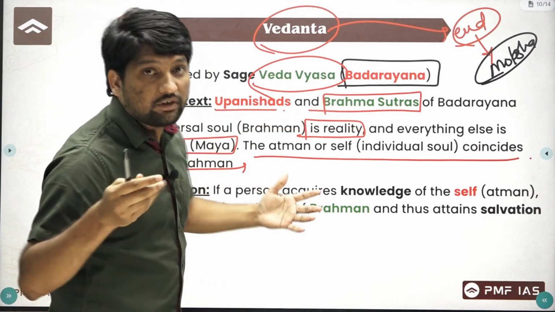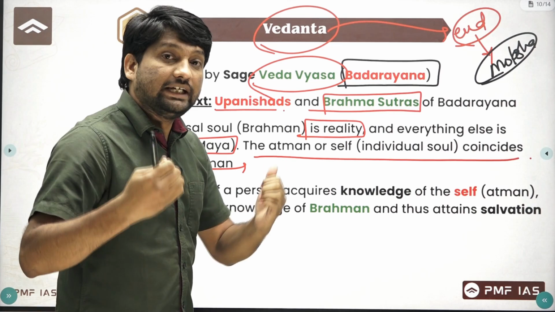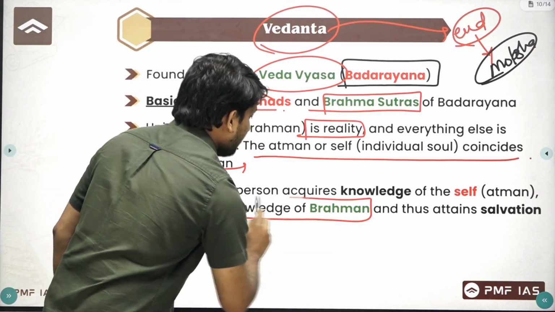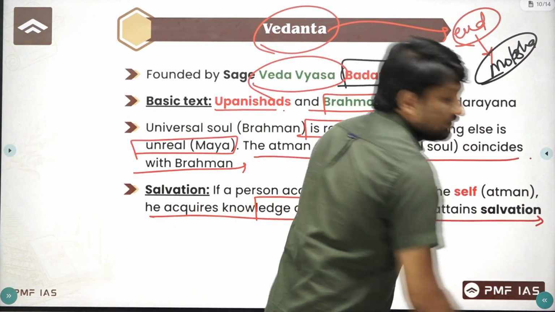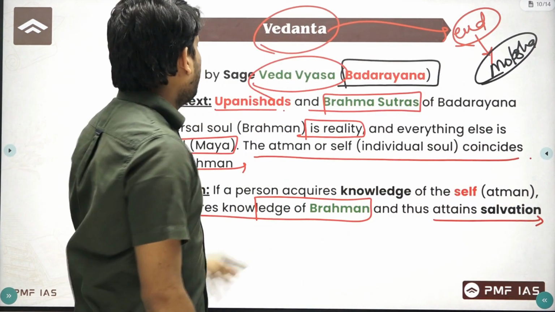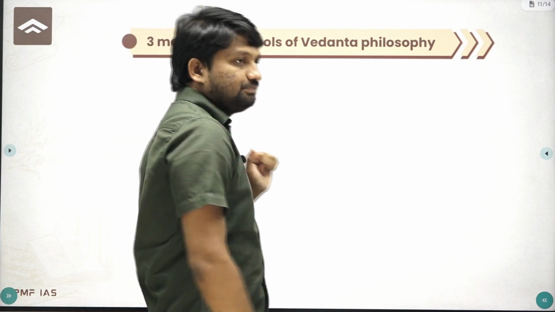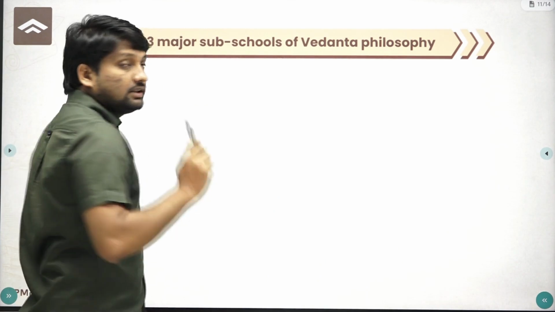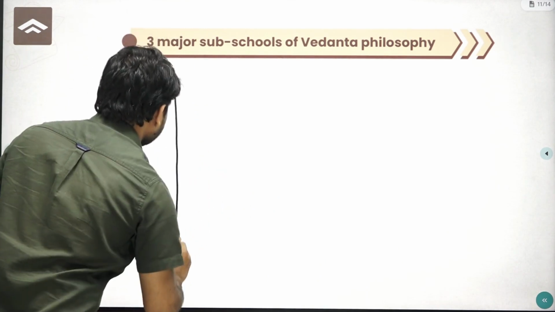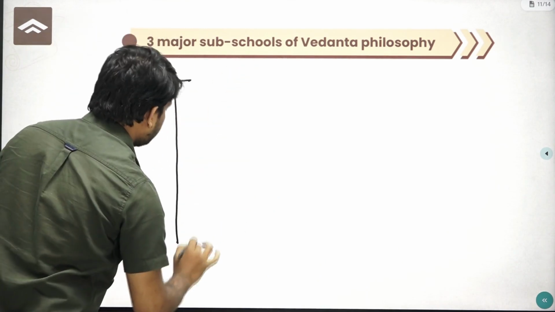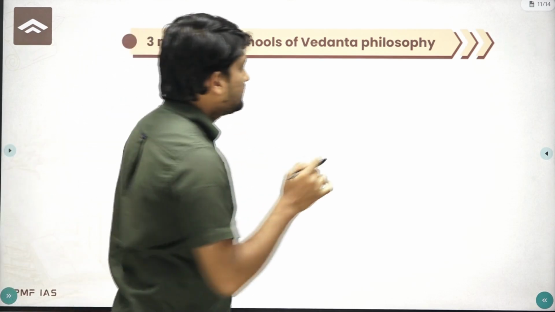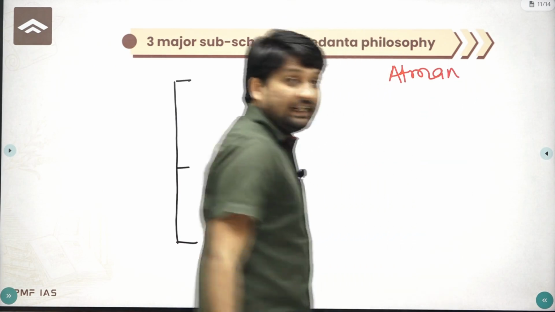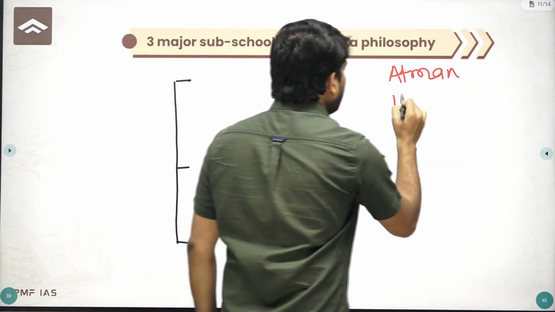So if a person acquires the knowledge of the self or individual soul or Atman, that means he acquires the knowledge of Brahman, and so he will get salvation. This is basically about Vedanta. Based on this Vedanta, there are 3 sub-schools. Which are these sub-schools? Vedanta or the Upanishads are basically talking about 2 things. First is the individual soul or Atman, then the universal soul or Brahman.